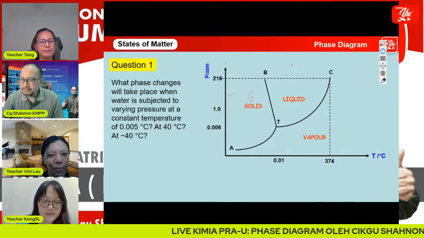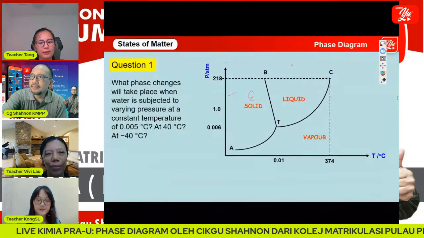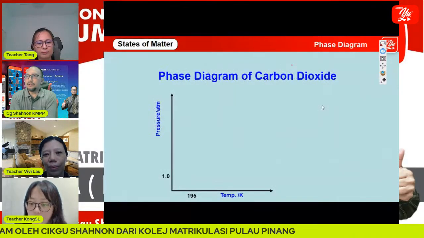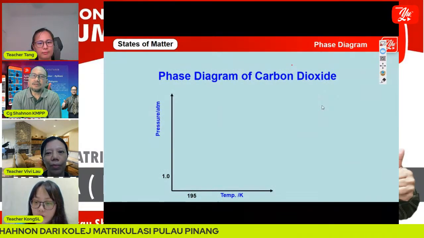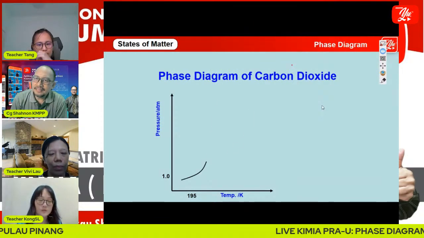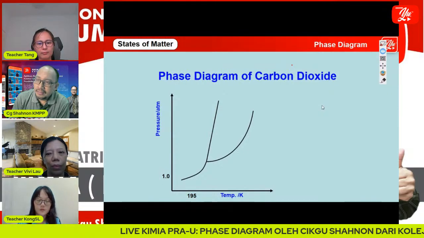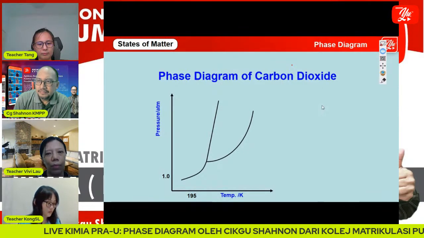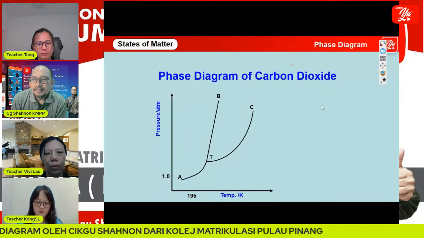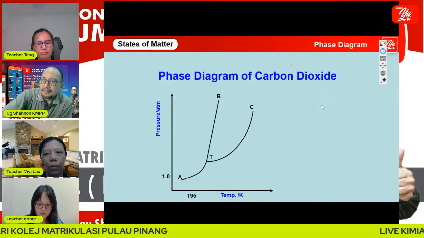Okay, welcome back. Now we look at the phase diagram of carbon dioxide. First we can see the different types of curve. As we can see, the curve of TB, the TB curve.